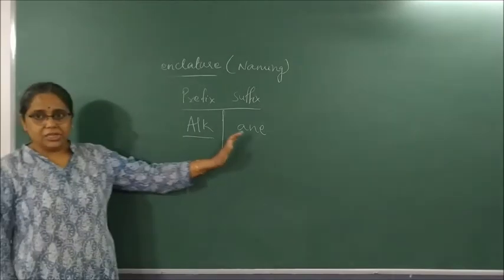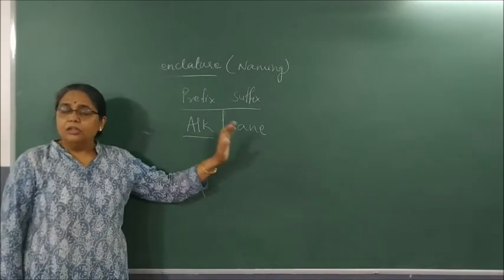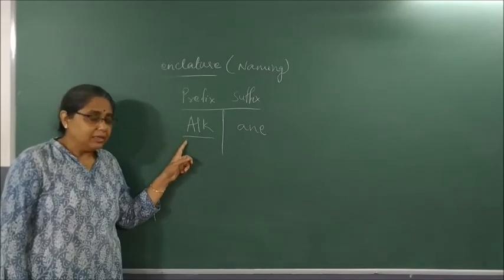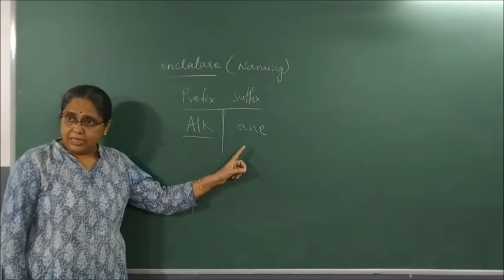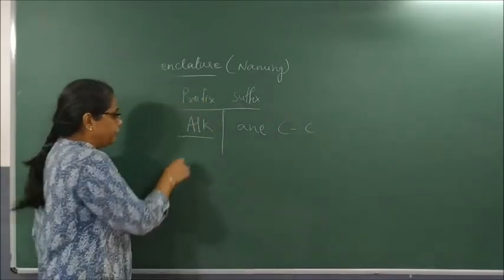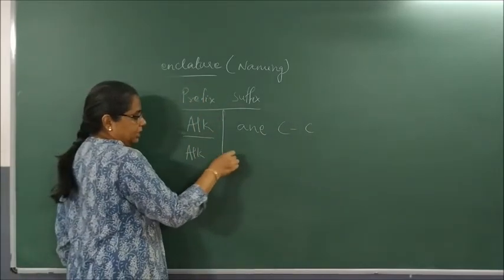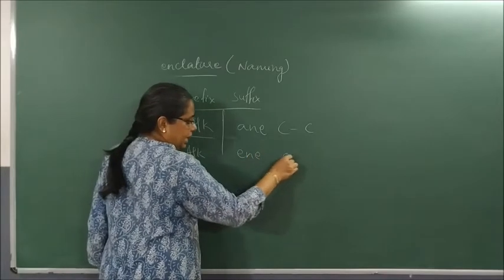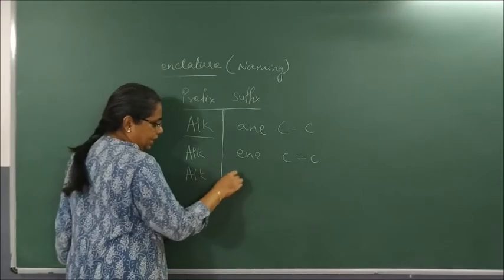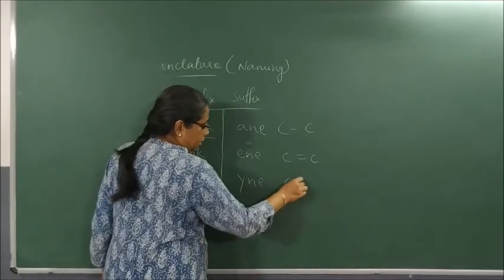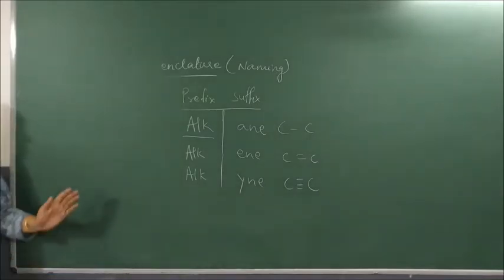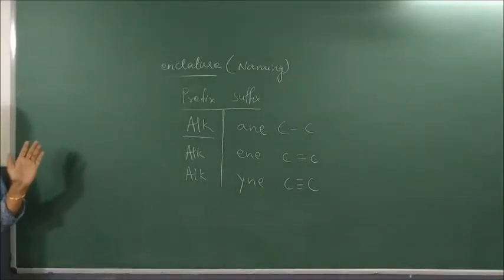What is the suffix? Ane. So for any single bonded compound, the prefix is alk and the suffix is ane, carbon-carbon single bond. If it is a double bond, then alk, ene. And if it is a triple bond, then alk, yne. So suffix and prefix clear? Suffix means the last part, prefix means the front part of the word.